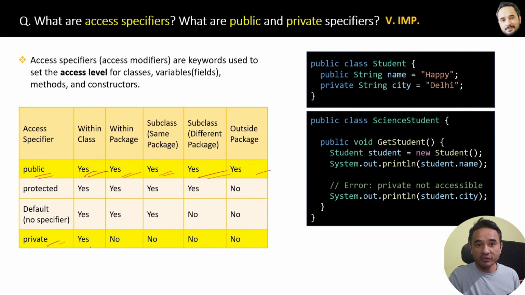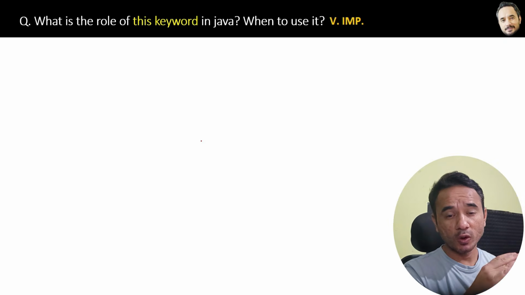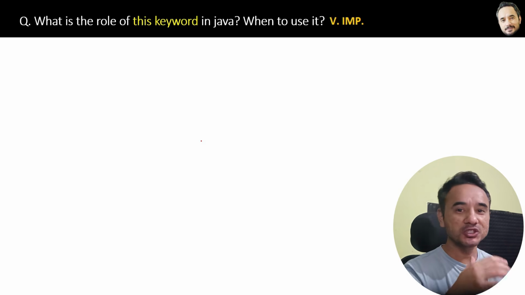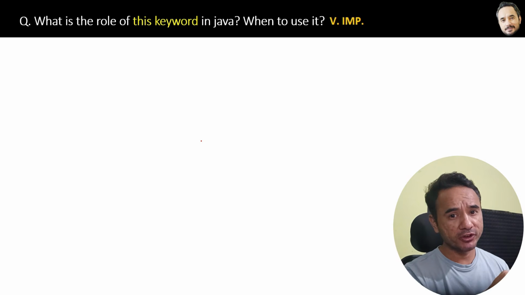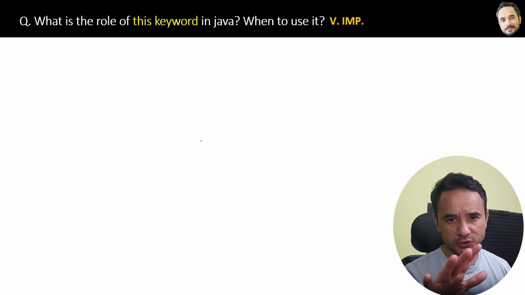Whereas the private field is only and only accessible within the same class, not anywhere else. Alright, that is the answer. Now in the upcoming question, I will explain the default access specifier, which is very interesting. What is the role of this keyword in Java? When should we use it? Very important question, and by the end of this video, I will clear all your confusion.